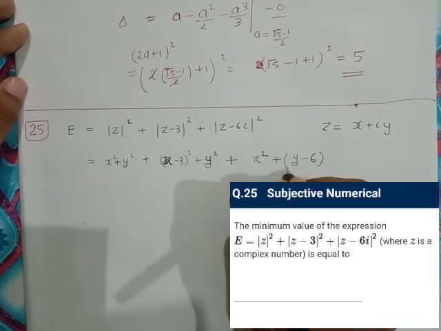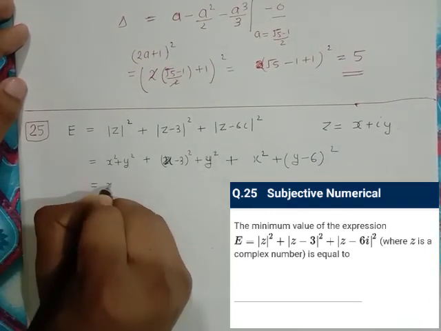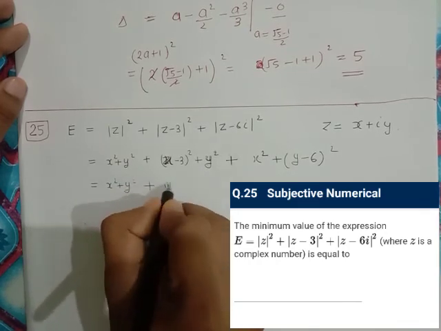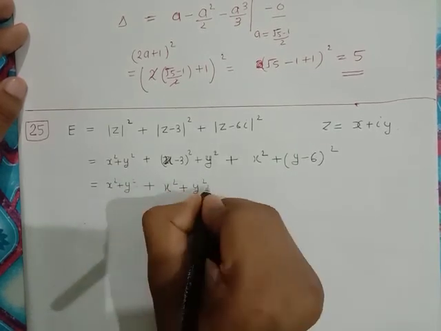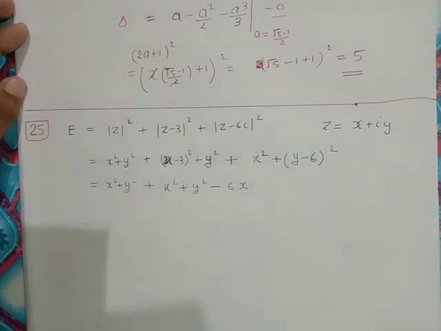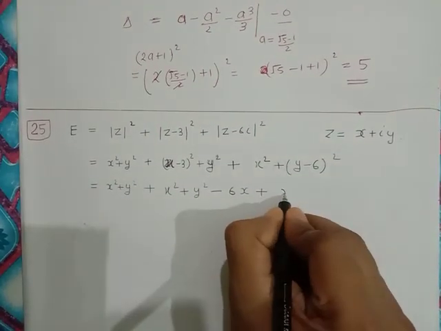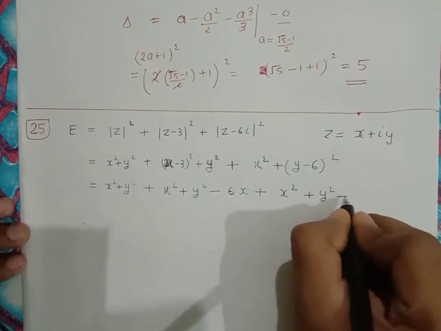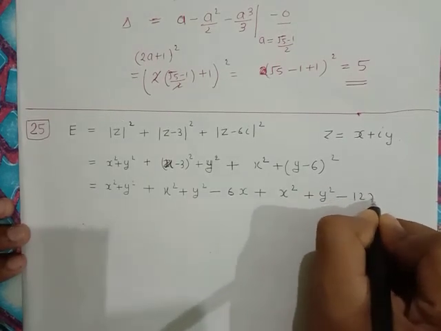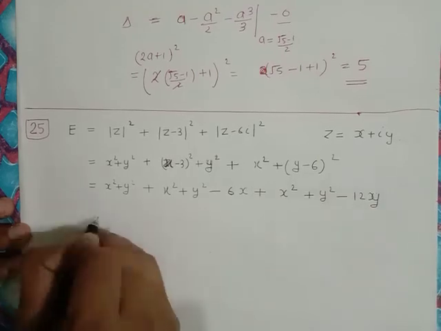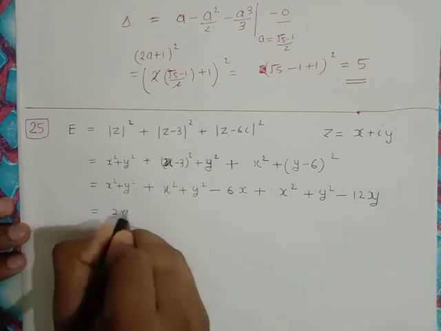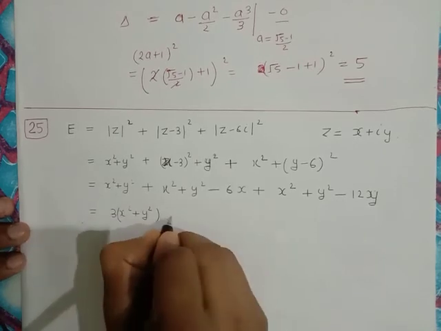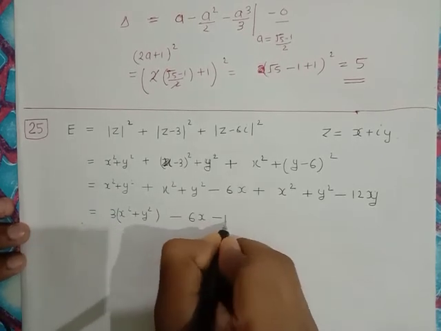minus 6 whole square. So this becomes x square plus y square, plus x square plus y square minus 6x, plus x square plus y square minus 12y. This becomes 3 times x square plus y square minus 6x minus 12y.